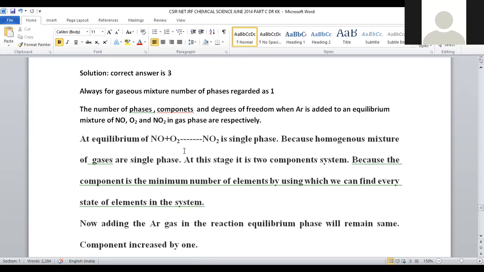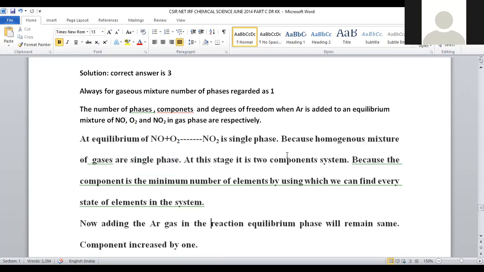Equilibrium means reactant and product exist together, in a balanced equation. And being all gases, you can say a single phase is there, and being a homogeneous mixture, a single phase will be assigned for this.